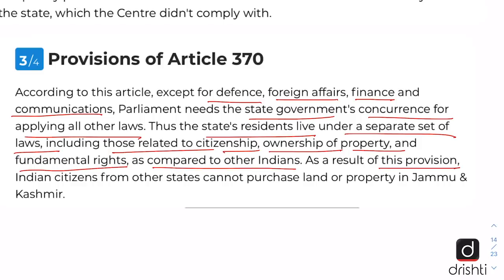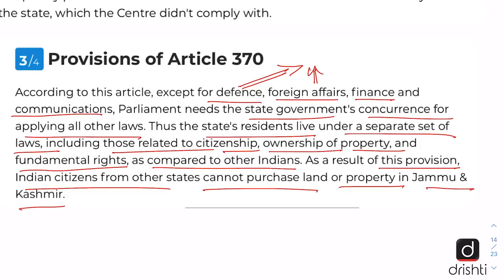As a result of this provision, Indian citizens from other states could not purchase land or property in Jammu and Kashmir. So all this has changed with the abrogation of Article 370. And here it is important to note that Article 370 provided for defense, foreign affairs, finance and communications. These subjects were under the Indian Union, and for rest of the subjects, the Indian Parliament could make laws only with the concurrence of the state government.